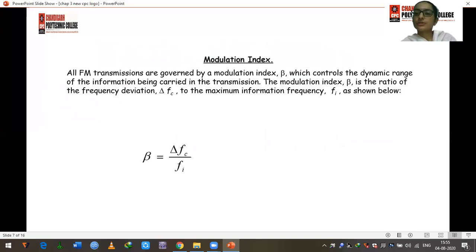Now, what is the modulation index? It's also very important, and this formula and definition will be asked in your exams. All the FM transmissions are governed by a modulation index, that is beta, which controls the dynamic range of information being carried in the transmission. The modulation index beta is the ratio of frequency deviation, that is delta Fc, to the maximum information frequency Fi. So beta is equal to delta Fc divided by Fi.